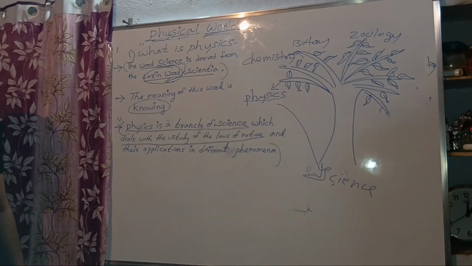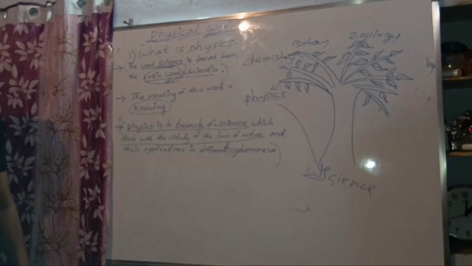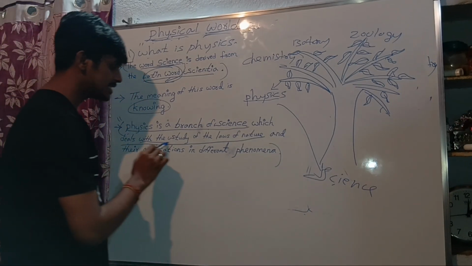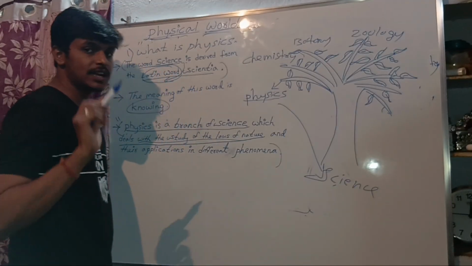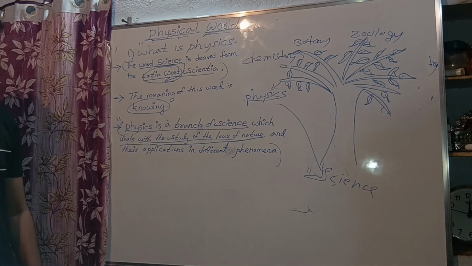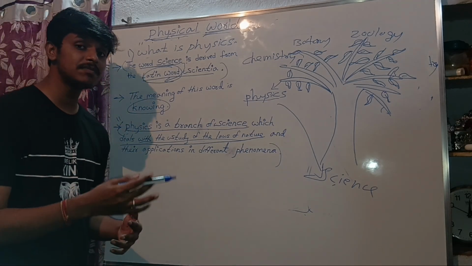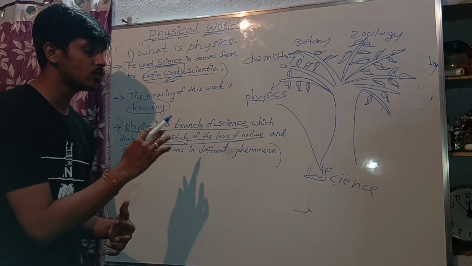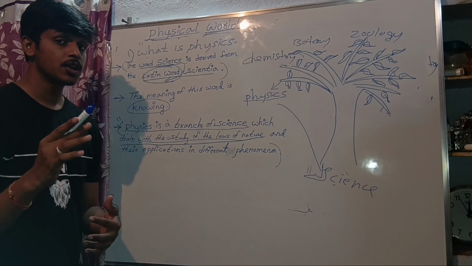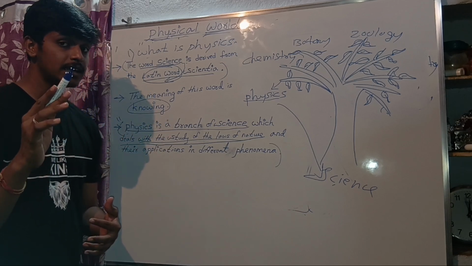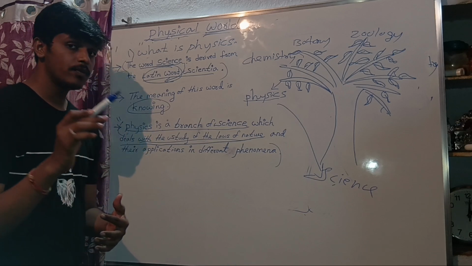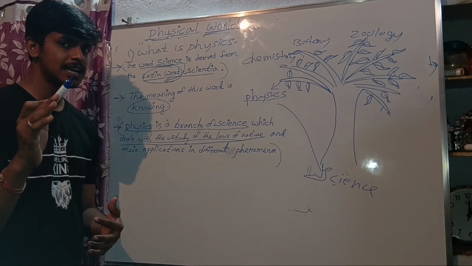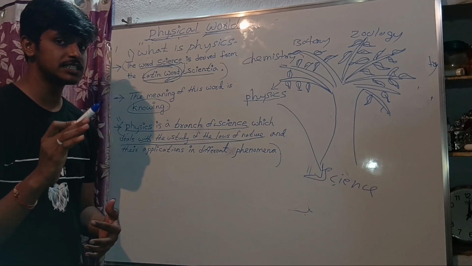What are the laws of nature? To understand this, I will give an example. In physics, many principles and laws are there. Why do we have to know those laws? Some things are there whose behavior is different.